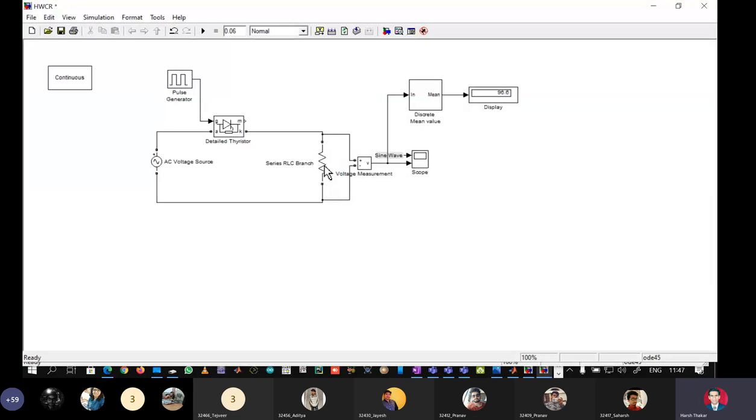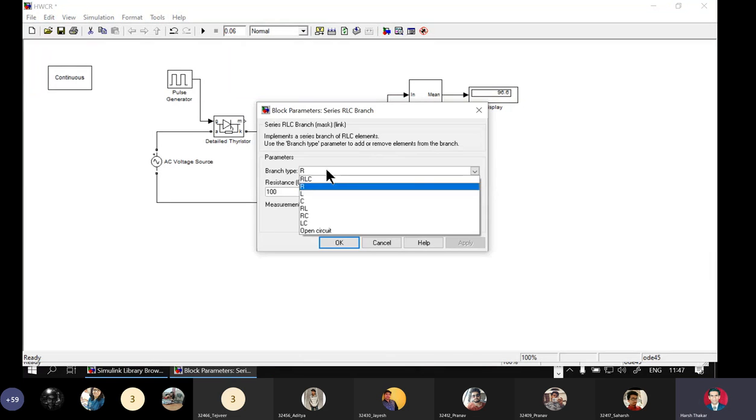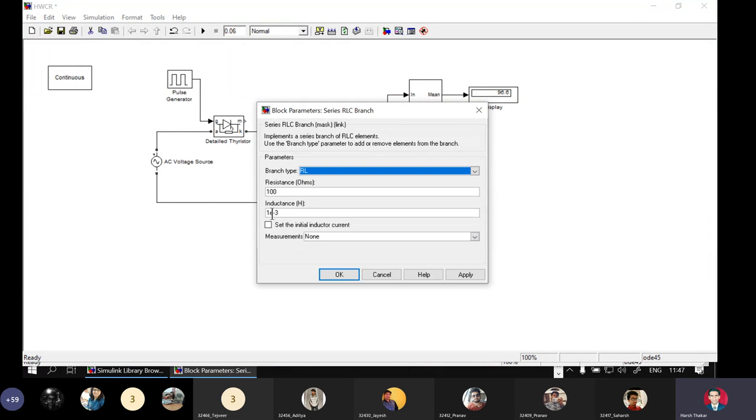Now we will add inductance. Double click RL.